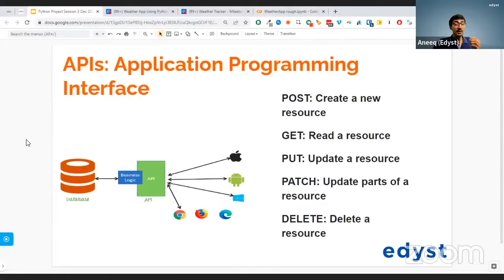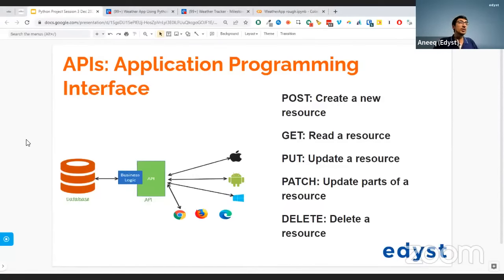Perfect. Okay. Second thing that we want to know on this part is why are we using get? Somebody is asking. We are using get because we just want to know the temperature at a particular position. We don't want to update. You can't go and update the temperature of some place on a particular date, you just want to know the temperature. So that's why we're using the get endpoint.